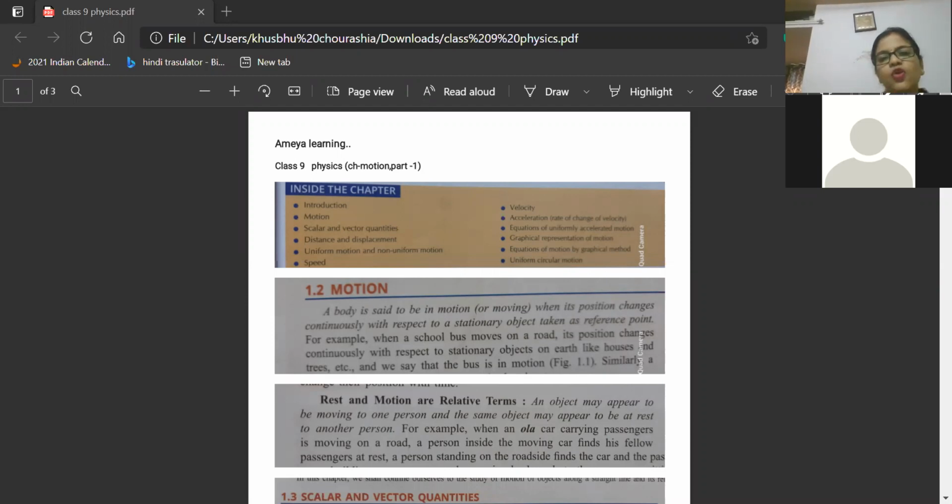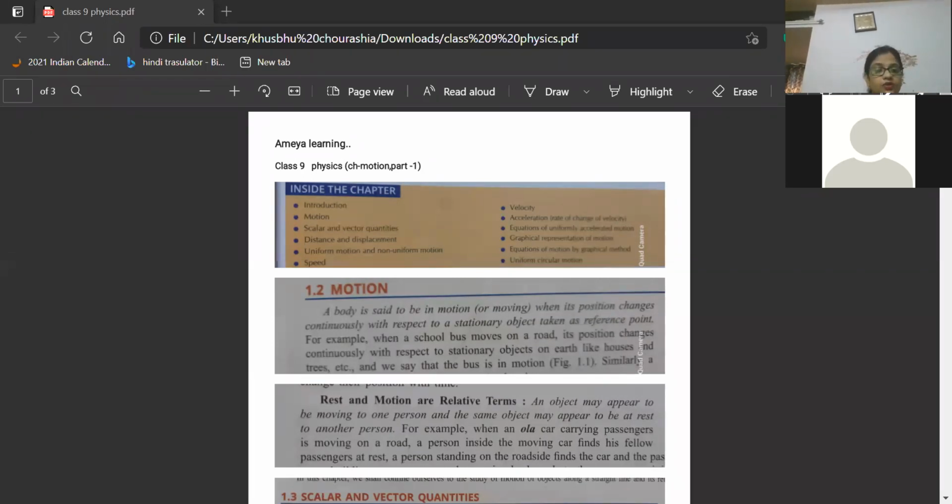If you go to competition level, that means after 12th, no one can stop you from getting that rank and getting that position. So start from today onwards. Think about it: the bus is in motion with respect to what? How can we say the bus is in motion? Think about it and then send the answer.